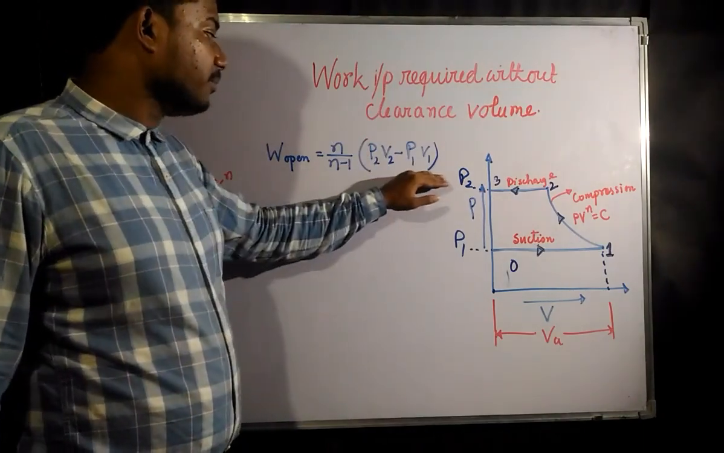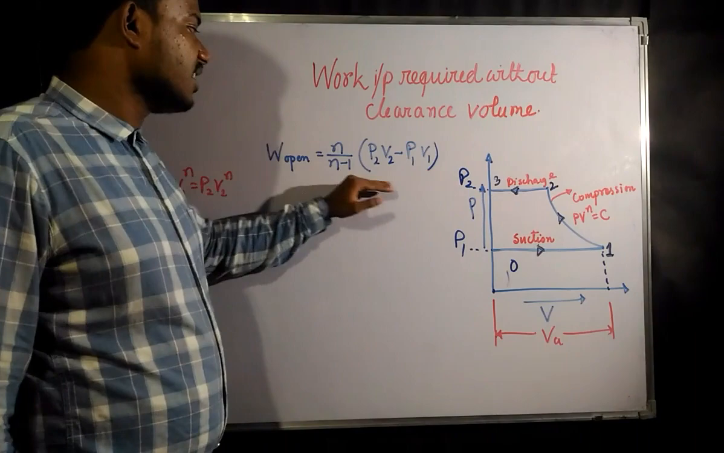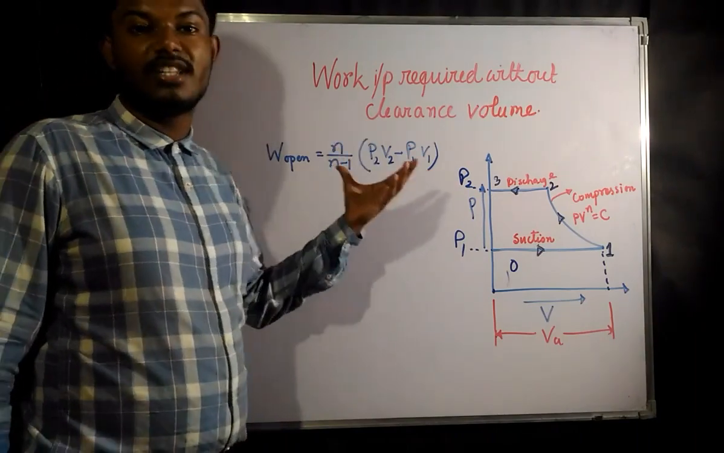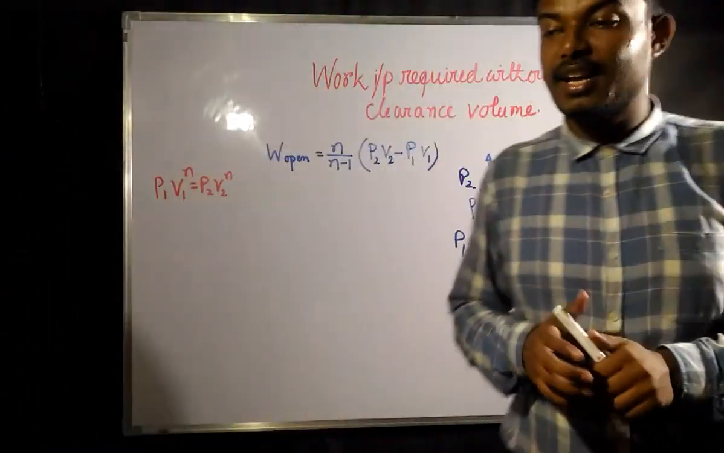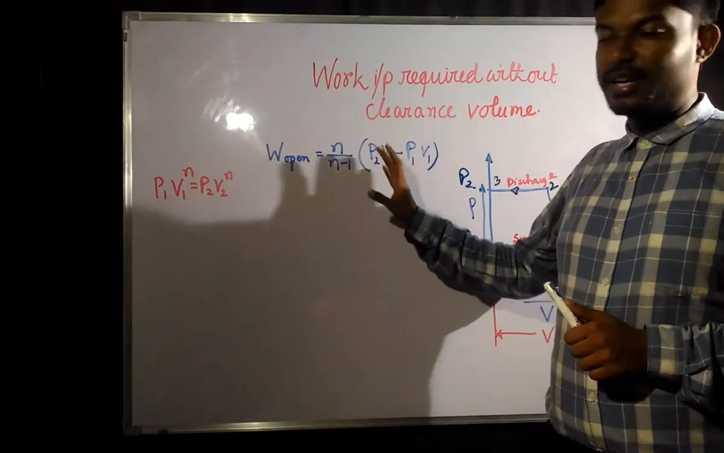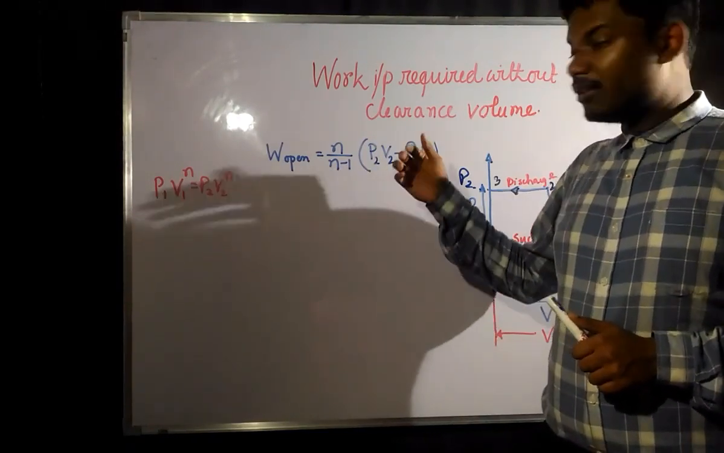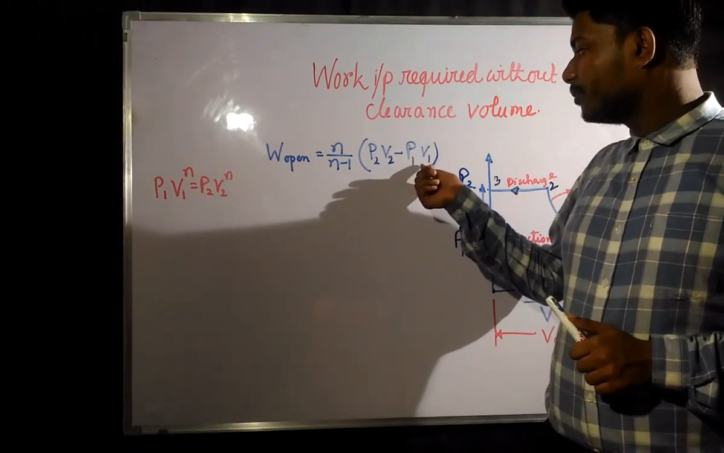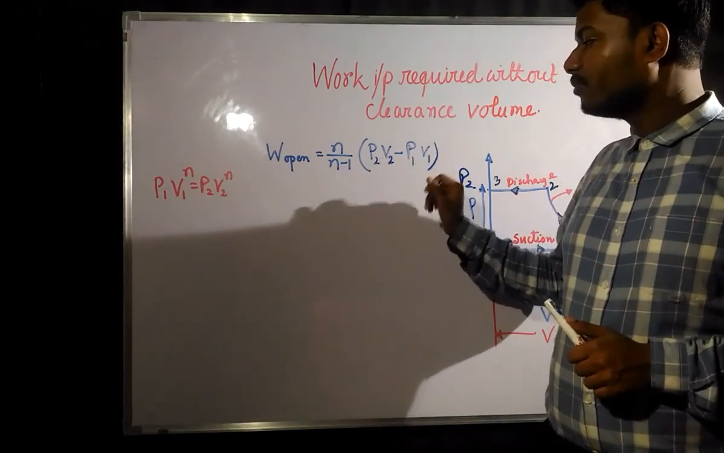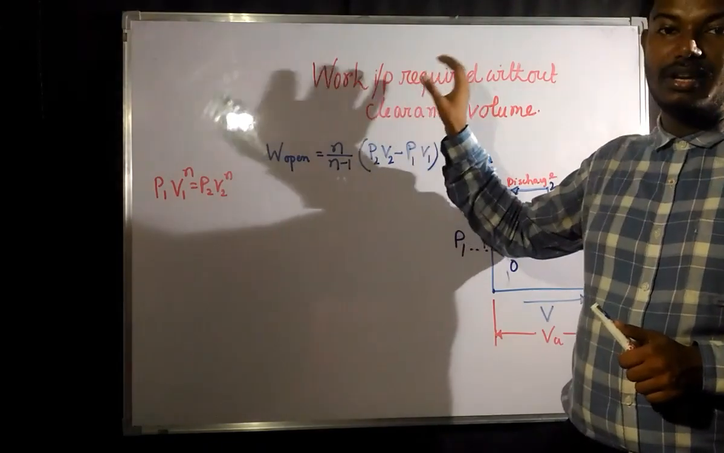Okay, so if you remember, for the polytropic process, this was the formulation for work done by or work consumed. This is the work interaction formula for a polytropic process. Now this is generally P1 V1 minus P2 V2, but here it is P2 V2 minus P1 V1 because this is work input required.